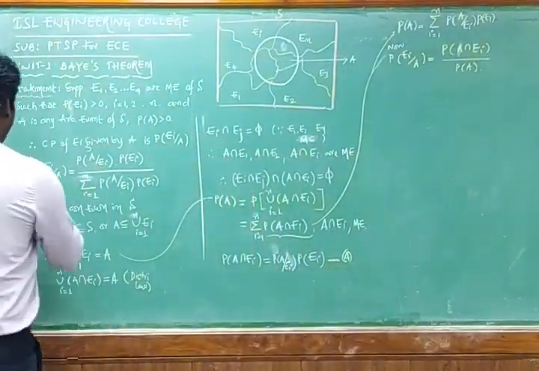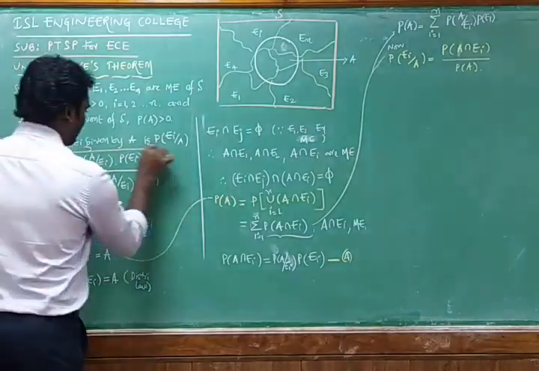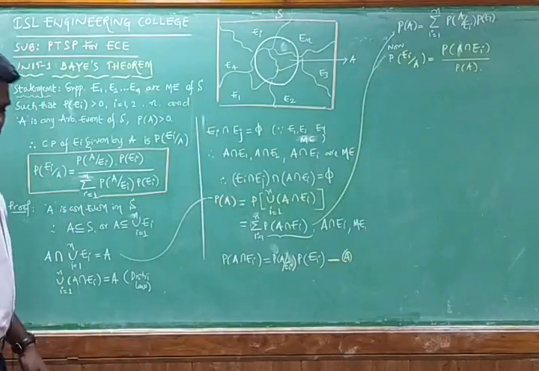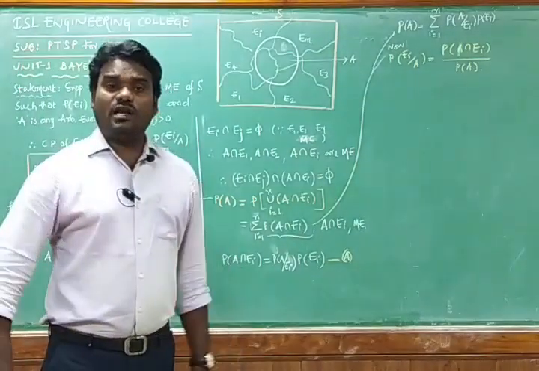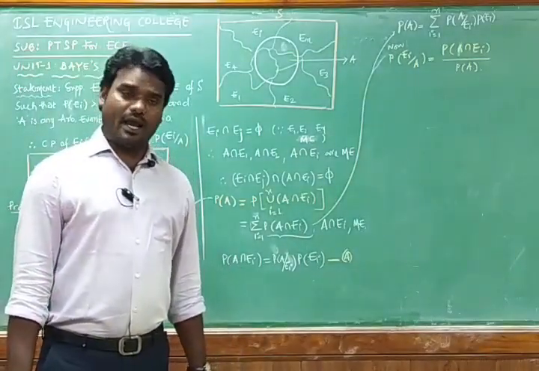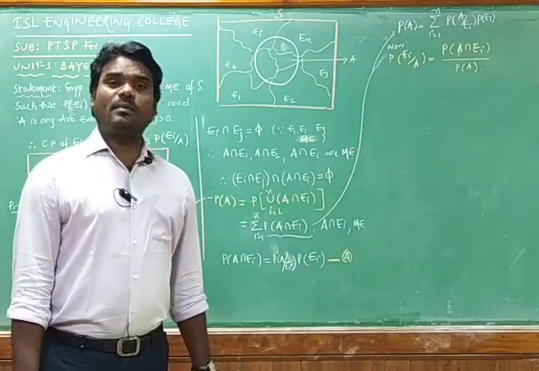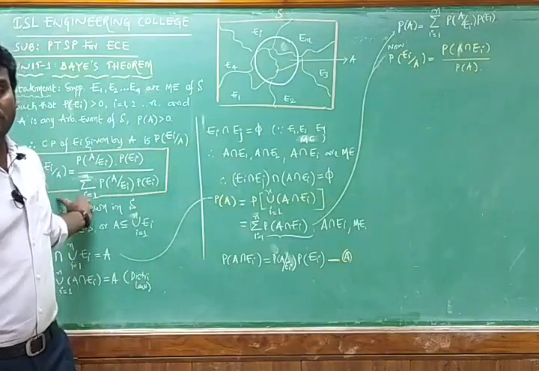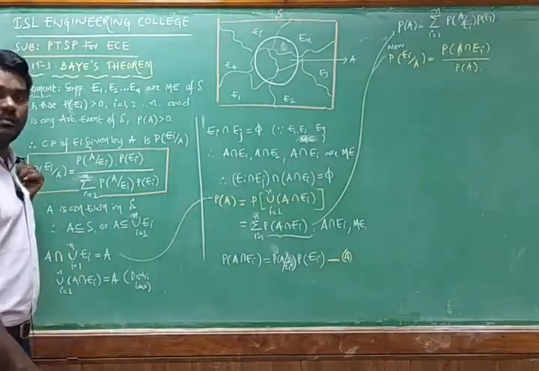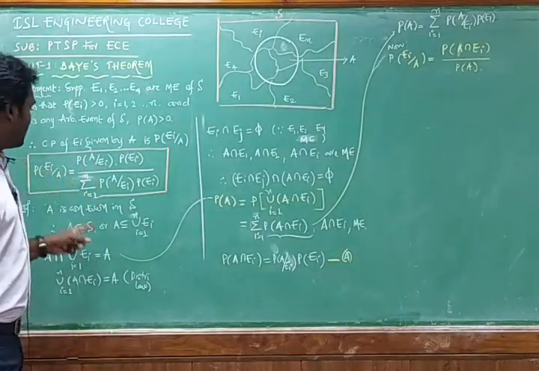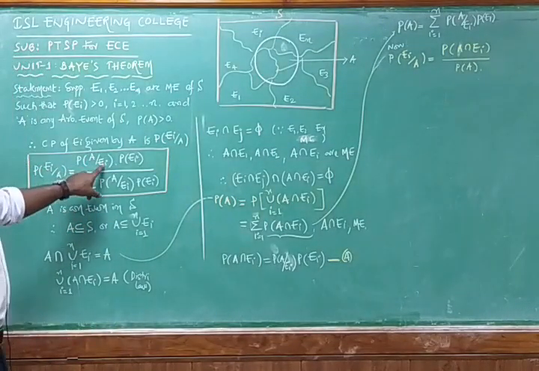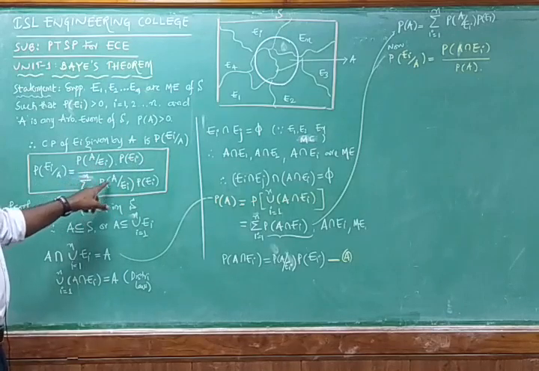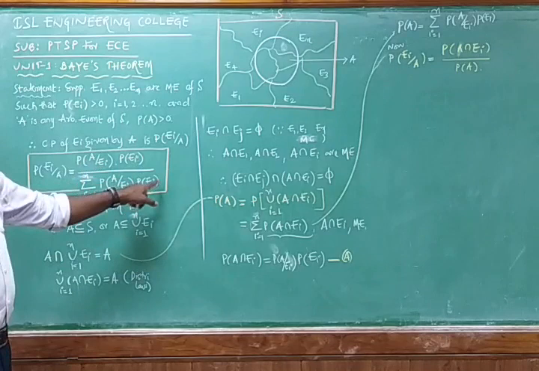The statement is very clear. We are having n number of mutually exclusive events in a sample space S, and we are defining one arbitrary event A, so that the conditional probability between the n mutually exclusive events and this arbitrary event is denoted with probability of Ei given A is equal to probability of A given Ei into probability of Ei, by sigma i equals 1 to n probability of A given Ei into probability of Ei.